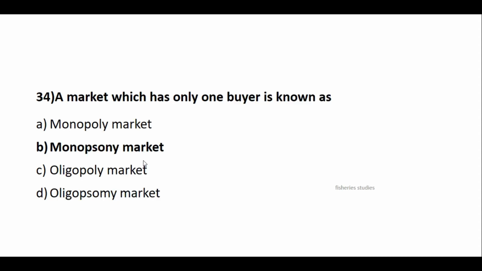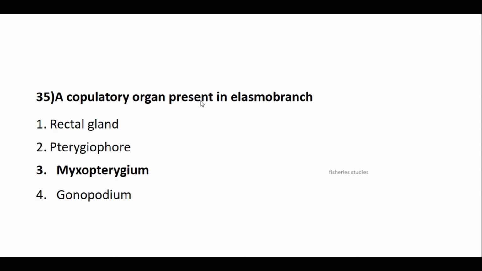A market which has only one buyer is known as? Correct answer is monopsony market. Mono means one. A copulatory organ present in elasmobranch. Answer is Mixopterygium.